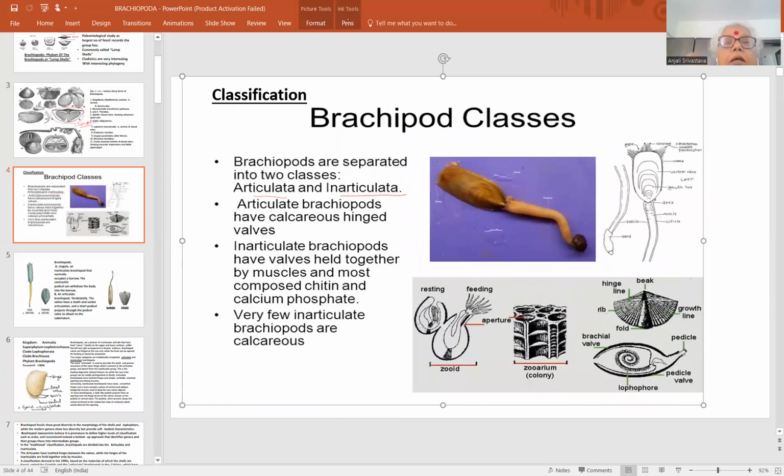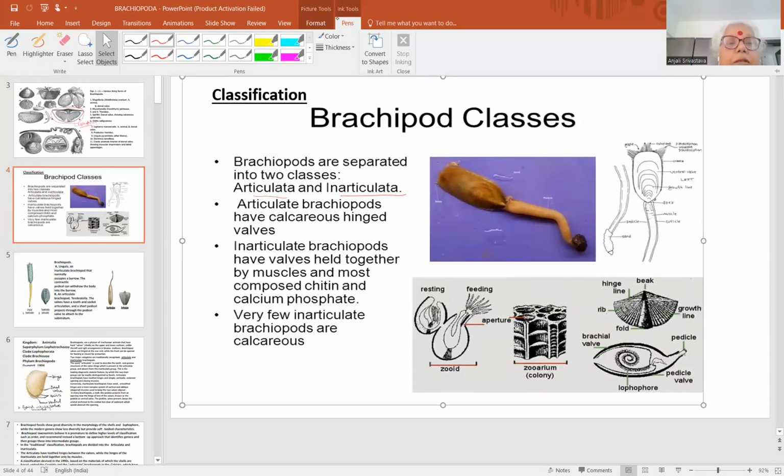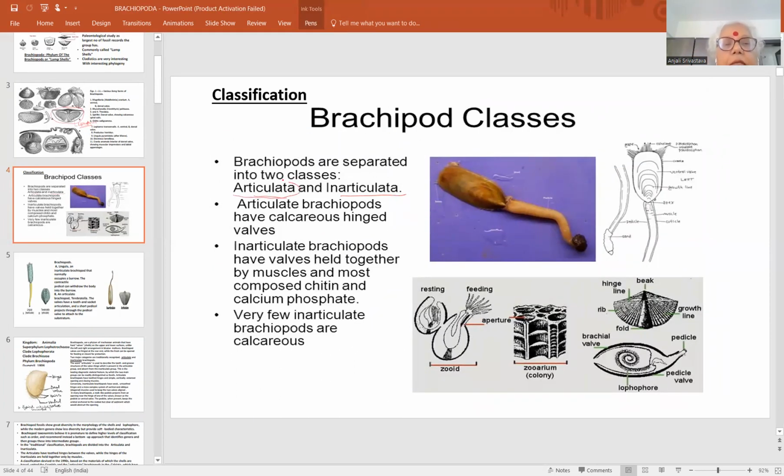Their valves are articulate. This group involves those brachiopods. Here is the example. So there are so many examples, we will see in the different orders. The Articulata here is usually the characteristic is that the hinge, as I have told you, the two valves are there, dorsal and ventral valves. When they fit together in Articulata, these two valves, they articulate in a very peculiar manner.